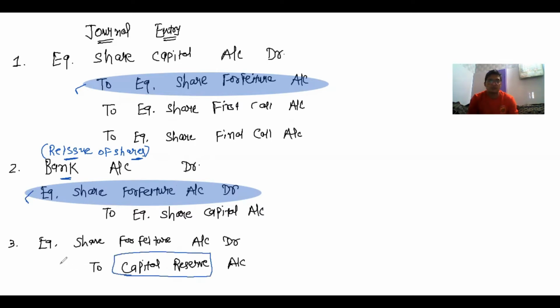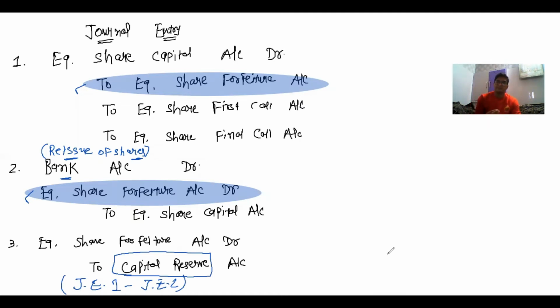So now our entry is equity share forfeiture account debit to capital reserve account, that is journal entry number 1 minus journal entry number 2. Got it?